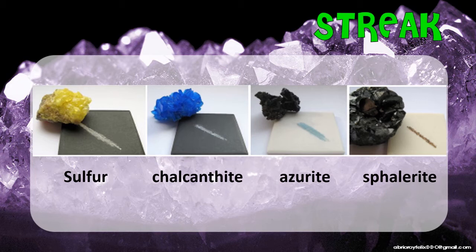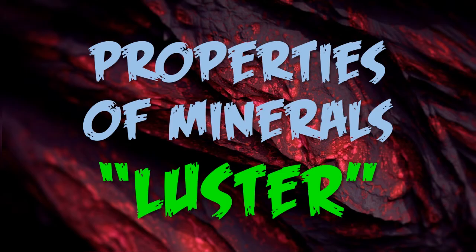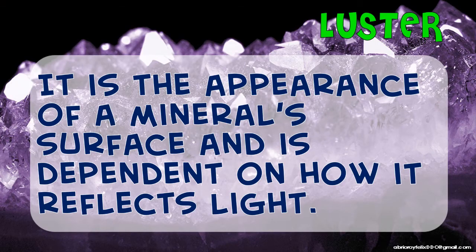The next property of minerals that we're going to discuss is your luster. Your luster is the appearance of a mineral surface and is dependent on how it reflects light. There are different types of luster. It can be pearly, silky, dull, resinous, earthy, adamantine, vitreous or glassy, and metallic. So magdedepende po. So again, pagdating sa luster, ang appearance po ng surface ng ating mineral ang tinitingnan natin.